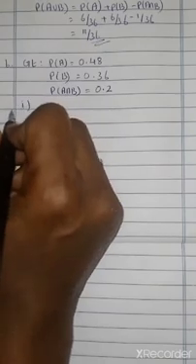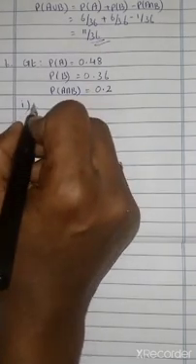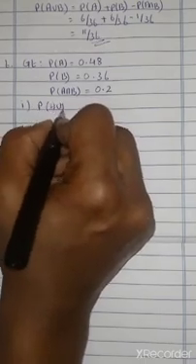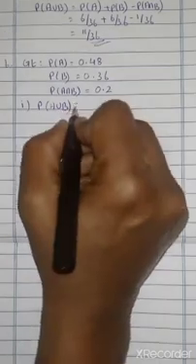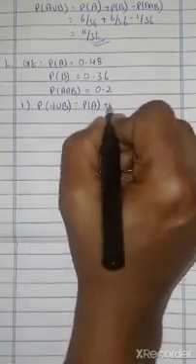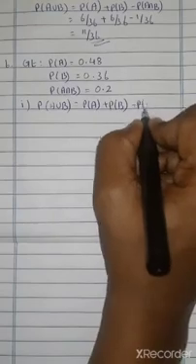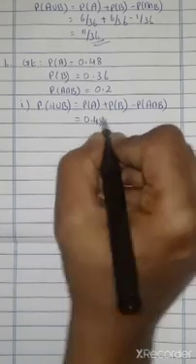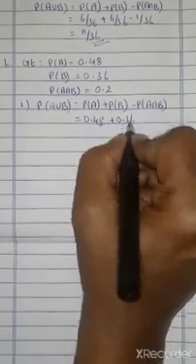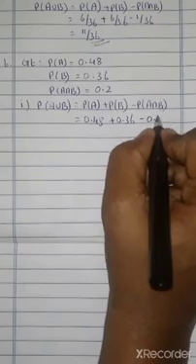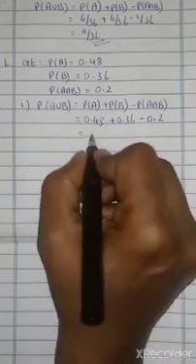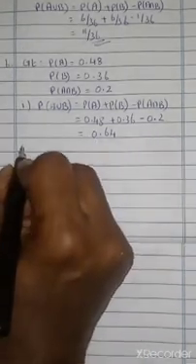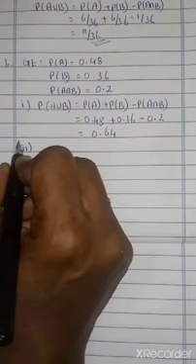For the first subdivision, we are going to find the probability that it will get at least one of the two awards. At least one of the two awards means A union B. What is the A union B formula? P of A plus P of B minus P of A intersection B. We substitute all the values: 0.48 plus 0.36 minus 0.2. If you simplify, you will get 0.64.